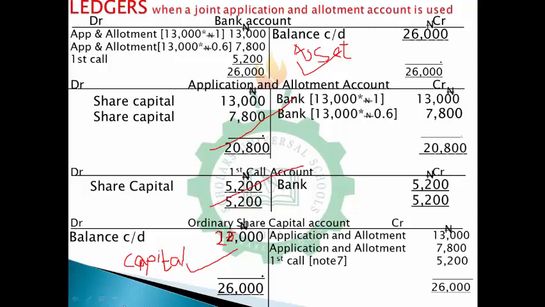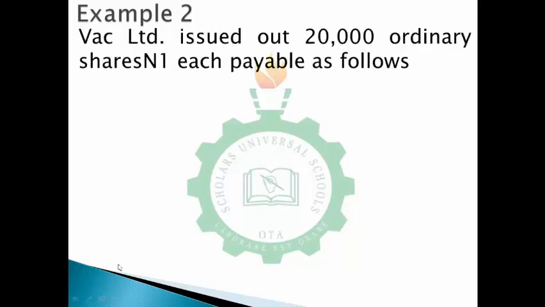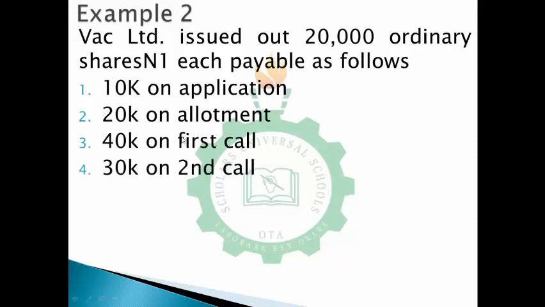So that's the end of this assignment, question 1. We can move to the next question, which is example 2. Let's read together. FAC Limited issued 20,000 ordinary shares of 1 naira each, payable as follows: on application, 10 kobo; on allotment, 20 kobo; on first call, 40 kobo; and on second call, 30 kobo. If you sum up all of this, 10 plus 20 is 30, plus 40 is 70, plus 30 is 100 kobo.